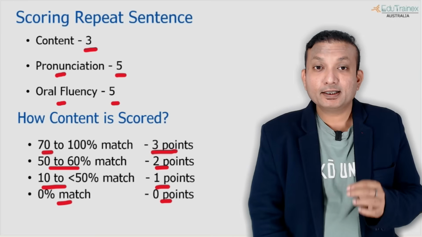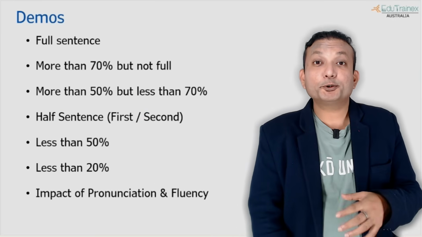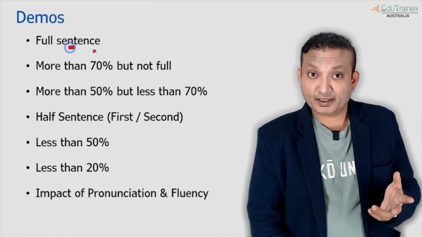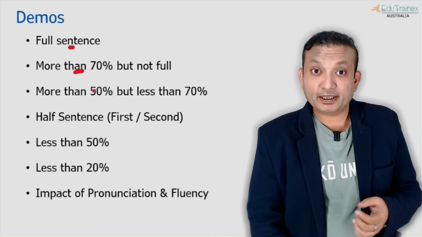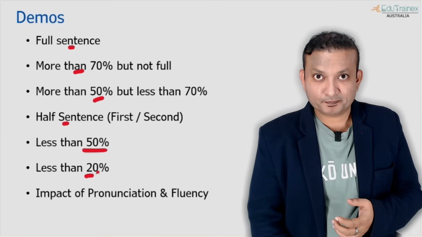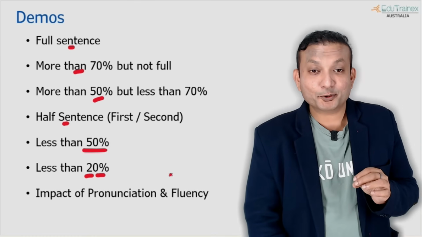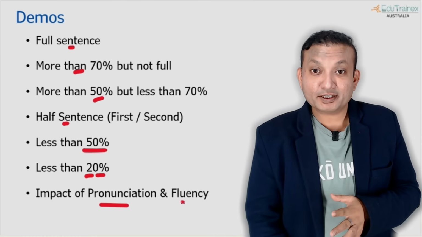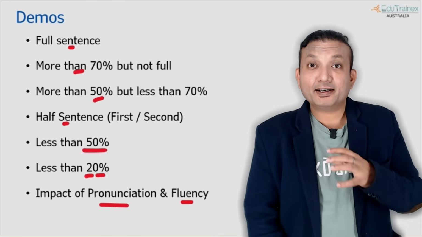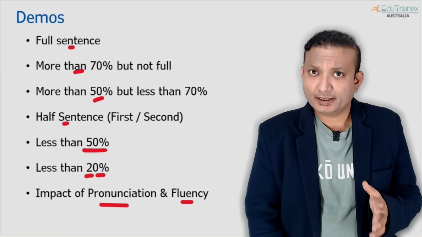But what we need to focus on is this part, pronunciation and oral fluency, and that is what I am going to show you. So I'm going to show you these types of demos. Full sentence, where we say the full sentence and our target is 79 plus. More than 70% but not complete. 50 to 70%. Only half sentence. Less than half a sentence, less than 20%. This scenario will be quite interesting because I'll tell you how to avoid getting a 0 score. And then also the impact of pronunciation and fluency. You will see clearly when I fumble, when I hesitate, when I create unnecessary gaps, the scores related to fluency will drop down. That is a fact, even in the exam.